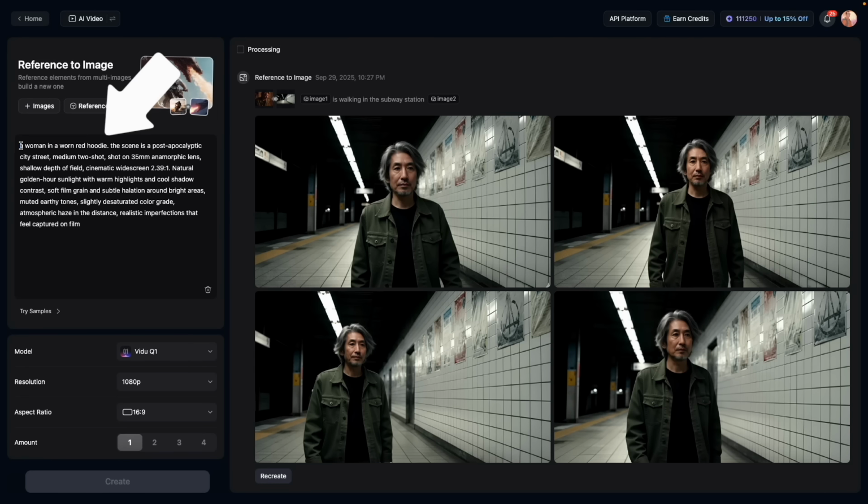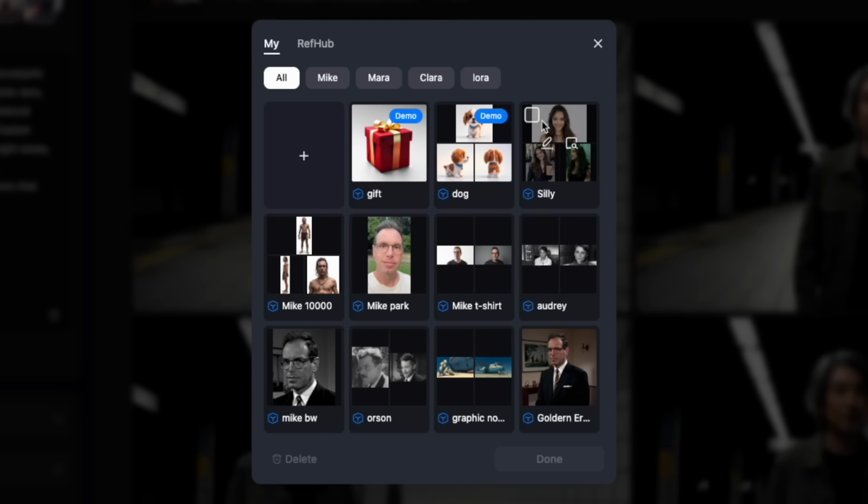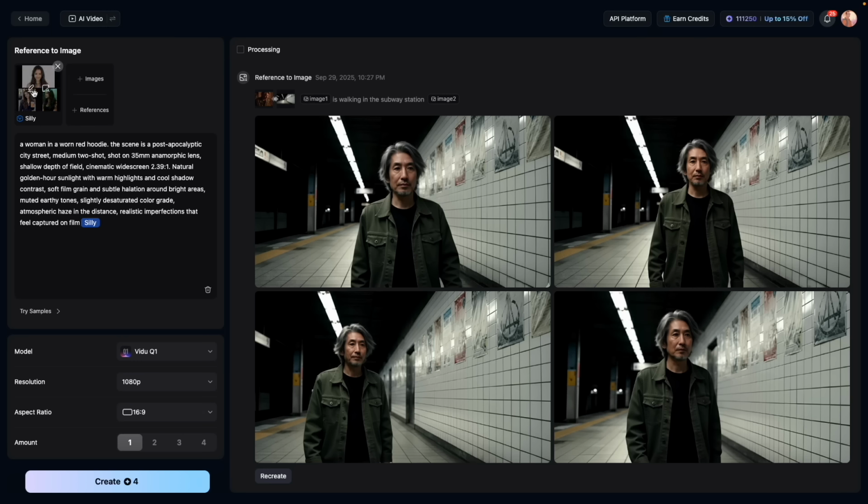So I'm going to paste the prompt there. I'll click the references button and choose her reference there. And then we'll say done. So it's going to take this reference and this prompt, and we'll just move this here to the beginning. And let's generate 4 images and see how this looks.